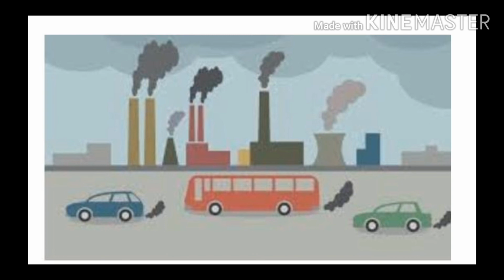Smoke from vehicles adds harmful substances to the air we breathe. This makes the air polluted. If we breathe this polluted air, we can have diseases such as asthma, bronchitis, and lung cancer. So it is necessary to reduce the use of motor transport to control pollution. We can adopt healthier ways of traveling, such as cycling, walking, or using public transport.